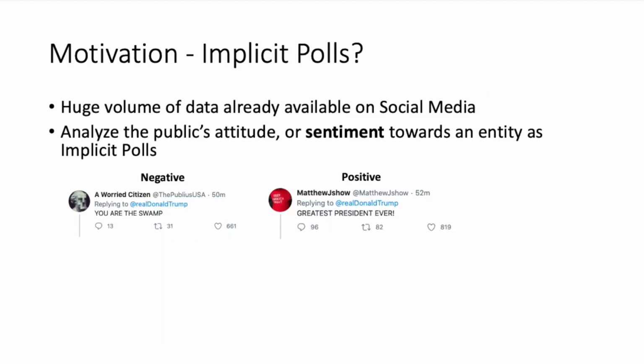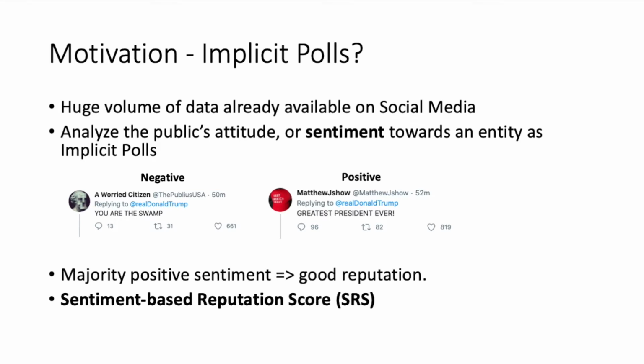Nowadays, the widespread use of social media like Twitter produces a huge volume of data. People can express their attitudes or sentiments towards any subjects every day. Is it possible to do an implicit poll with the data? Our motivation is simple. If the majority of people express positive sentiment for a person, it means most people like them, therefore, they have a good reputation.